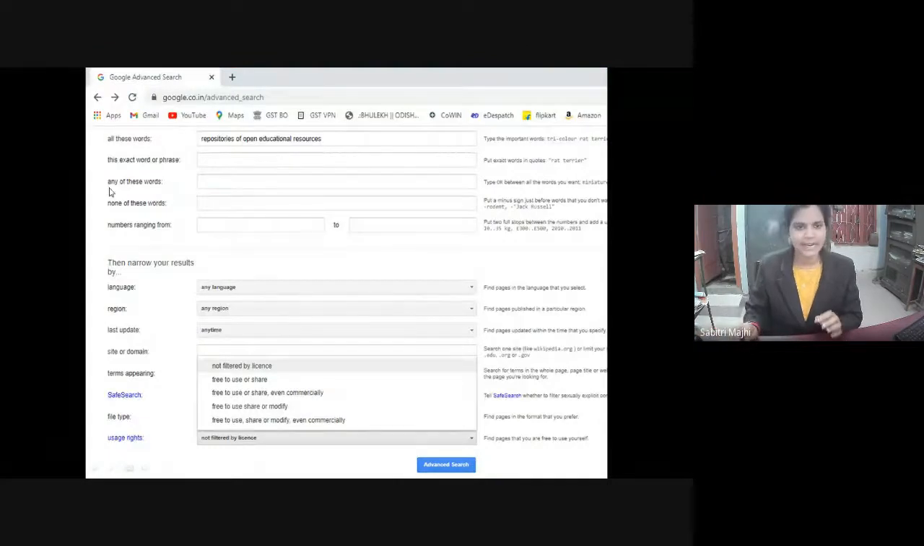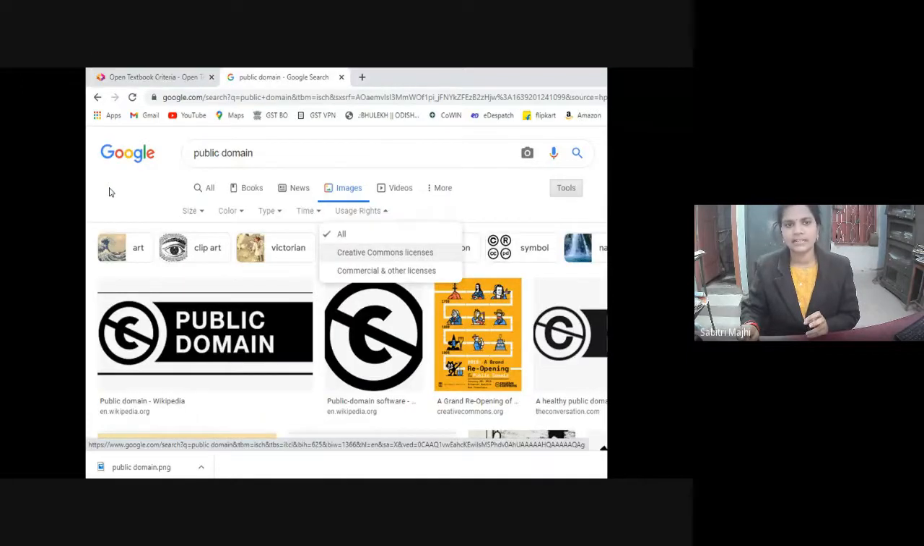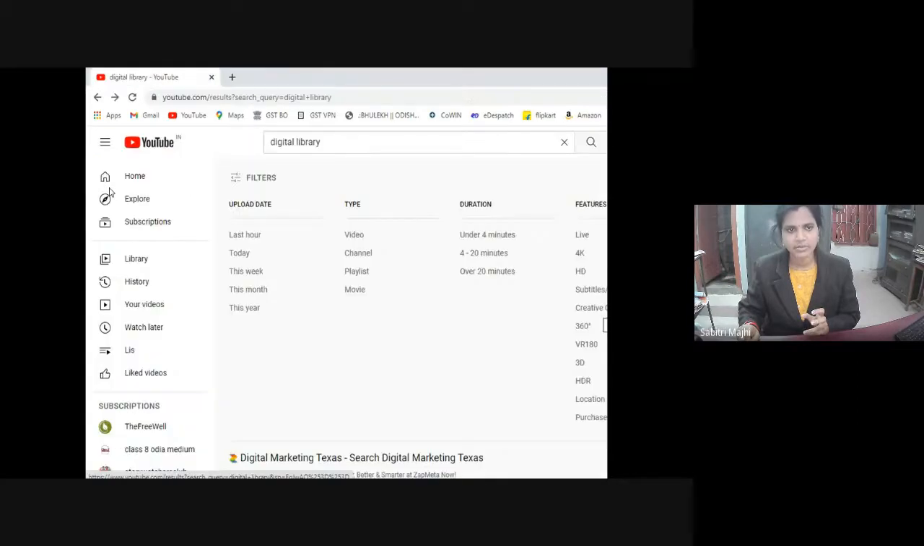So you got an idea about searching OER from Google. You got an idea searching images through Google Image, searching OER images or Creative Commons images having Creative Commons license from Google Image. Then you got an idea regarding downloading videos or selecting videos which are under CC license.